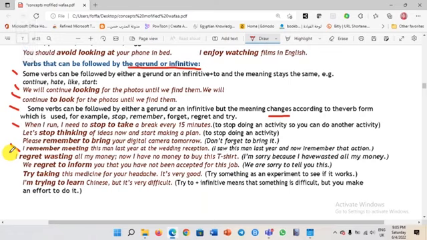Try making this medicine for your headache. It's very good. Try something as an experiment to see if it works or not. Try taking this medicine. But when I say I'm trying to learn Chinese, but it's very difficult, what does the to plus infinitive mean here? It means that something is difficult, but you make an effort to do it. Okay? I hope it is clear. And sometimes the gerund and the infinitive do not have the same meaning.